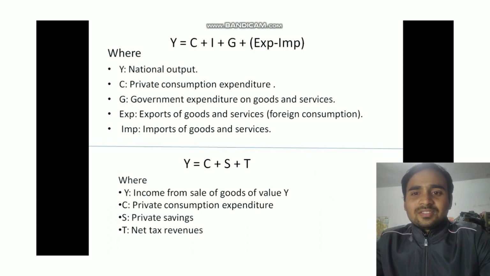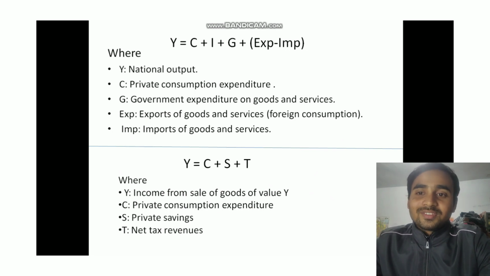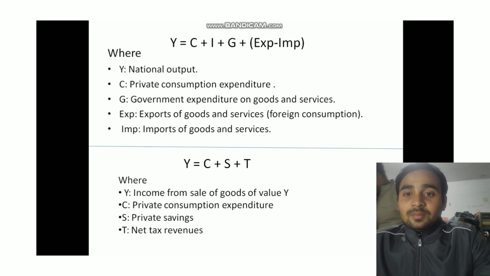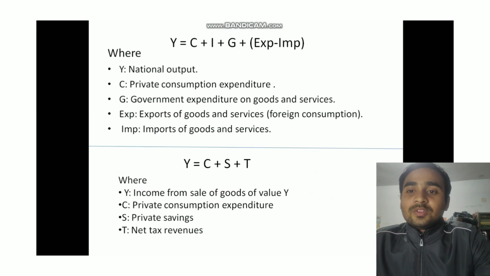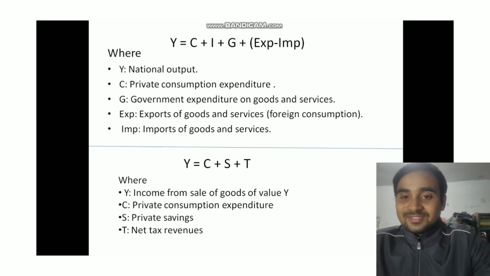In this equation, we can see national output. So what is national output? National output is like all the things our country makes and does. It's the total amount of goods and services produced within our borders. Private consumption expenditure. Private consumption is the money we spend on things for ourselves, like buying food, clothes, toys, and other stuff that we use in our daily lives.